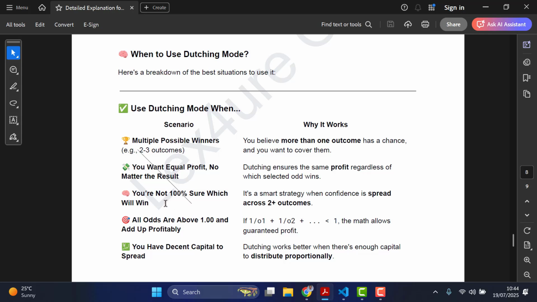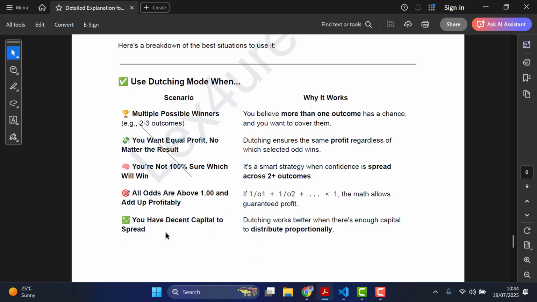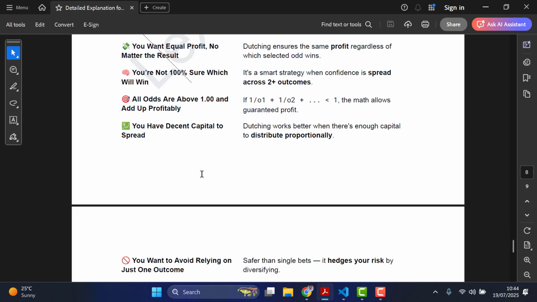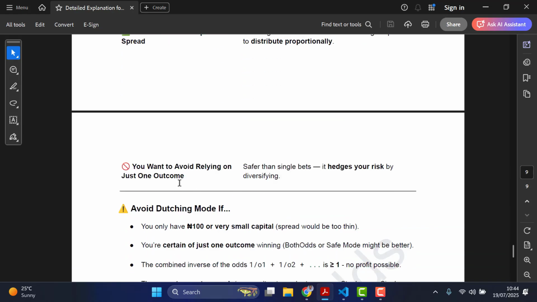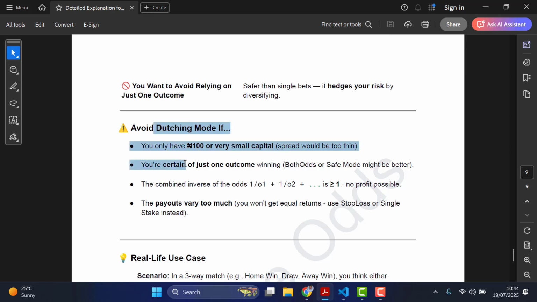If you are not 100% sure who will win, you can just make use of it. You want equal profit no matter the results, you can make use of it. You have decent capital to spread out, you can make use of it. All odds are above 1.0 and the probabilities add up. You want to avoid relying on just one outcome, that big player which I just explained. You can avoid it by checking all of this. When you have only 100 naira, that's way too small, obviously.